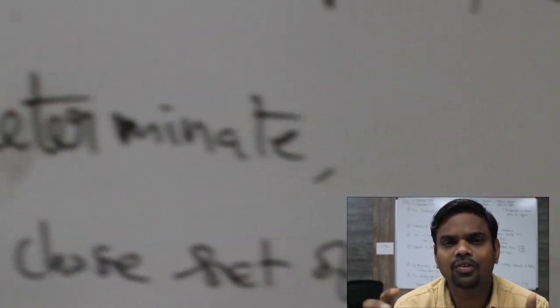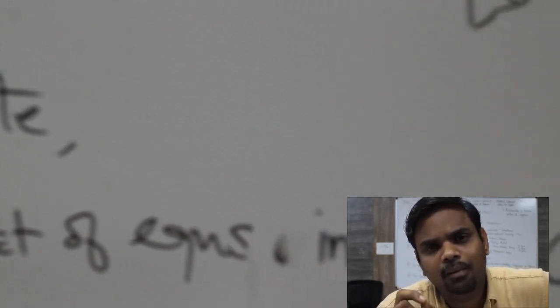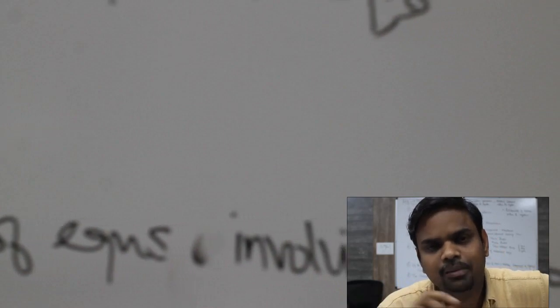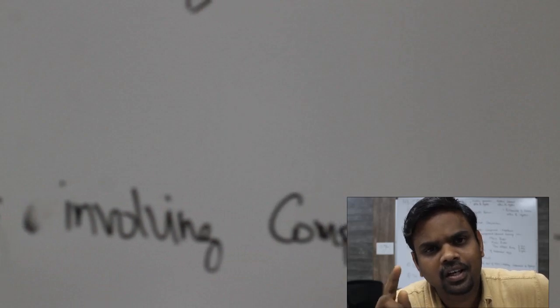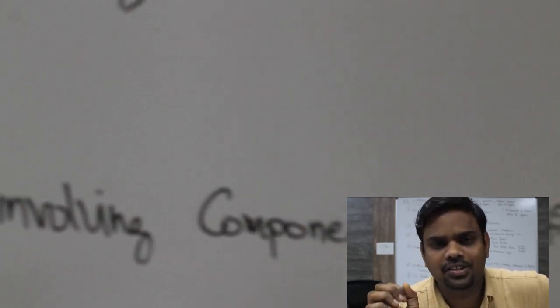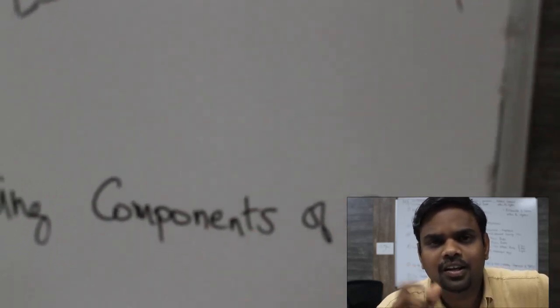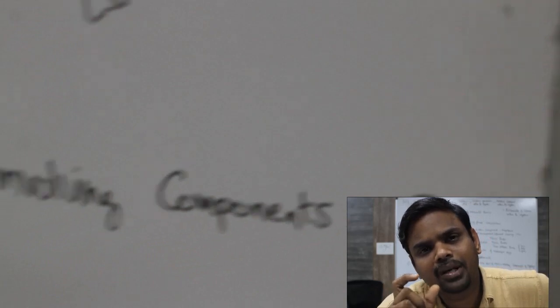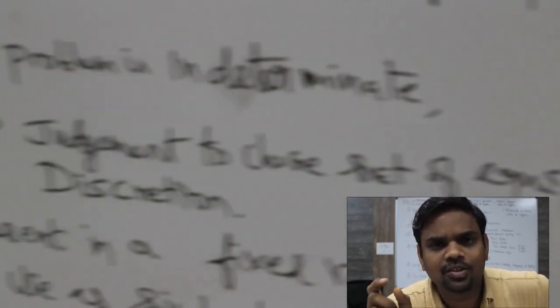Here, what is degree of freedom? Define: the number of degrees of freedom is the difference between the number of unknowns and the number of independent equations. In mathematical terms, degree of freedom is equal to n_u, the number of unknowns, minus n_e, the number of independent equations. So this difference is called degrees of freedom. When can we proceed for material balance? When this difference is equal to 0. That is, when the number of unknowns is equal to the number of equations, n_u minus n_e is equal to 0. So when degree of freedom is 0, we can proceed further to solve the problems.